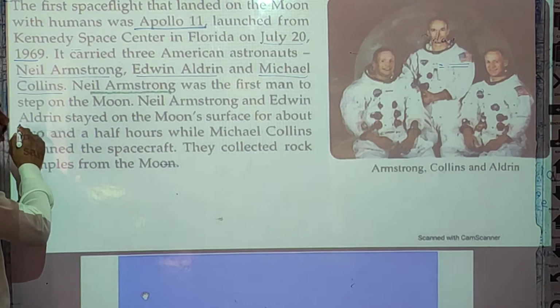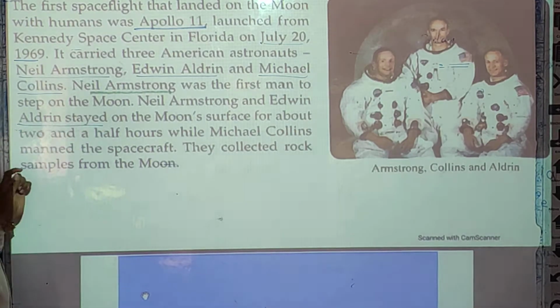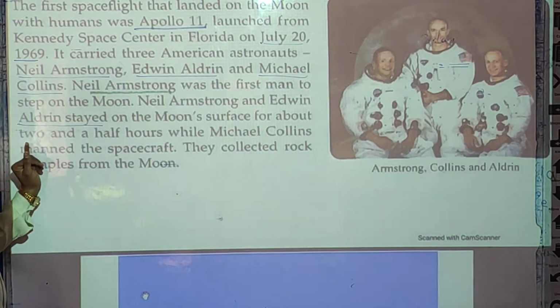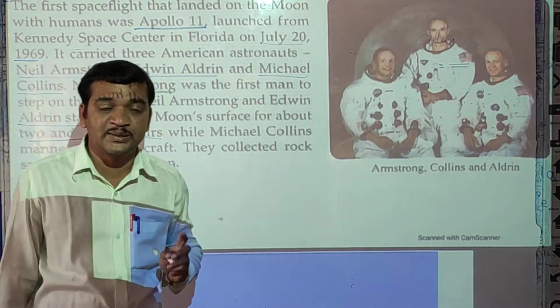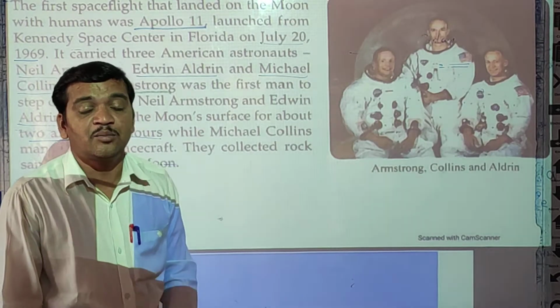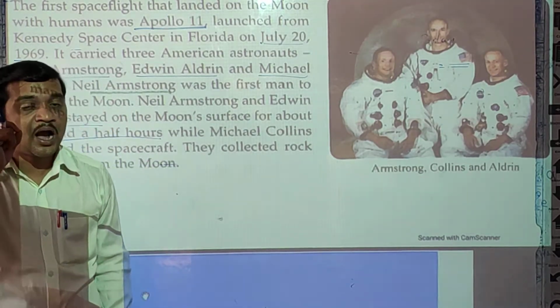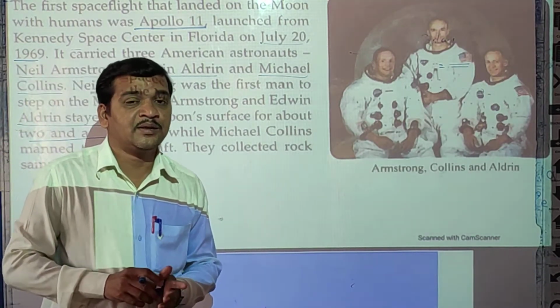Second, Neil Armstrong and Edwin Aldrin stayed on the moon surface for about 2.5 hours. How long did they spend on the moon? Near about 2.5 hours, meaning two and a half hours.